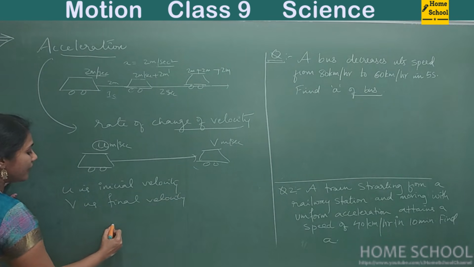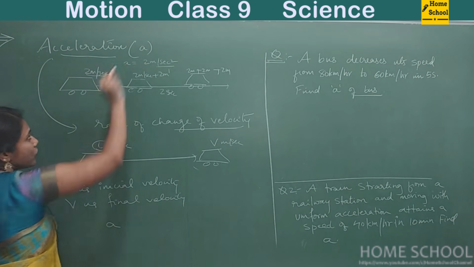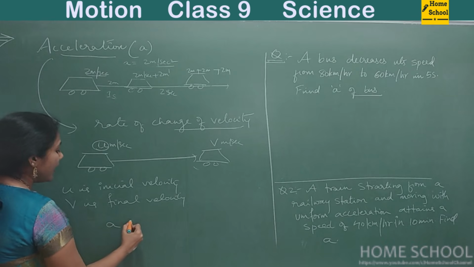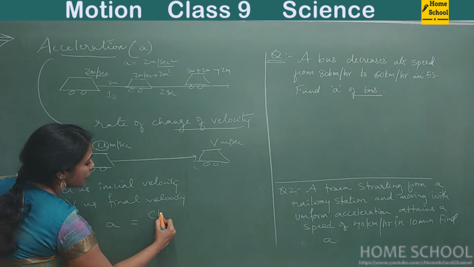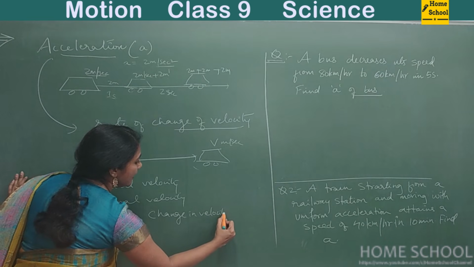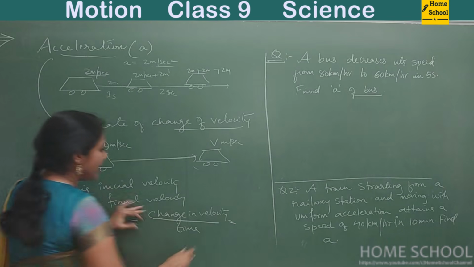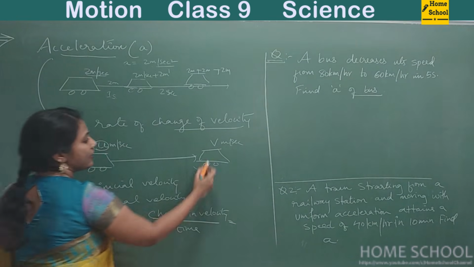Here the symbol for acceleration is a. So a is nothing but change in velocity by time. What is change in velocity?